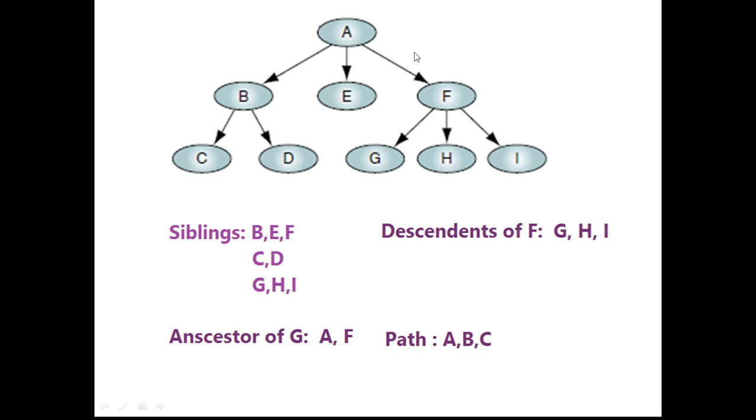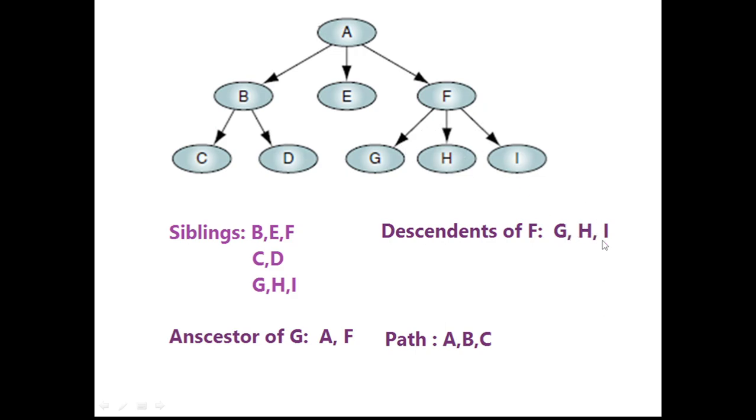Here we are given a tree, and the siblings in this example are B, E, F, and C, D, and G, H, I. That is because B, E and F have a common parent, A. C and D belong to the same parent B. Similarly, F is the parent of G, H and I. So these combinations are siblings. And descendants: the descendants of F are nothing but G, H and I.